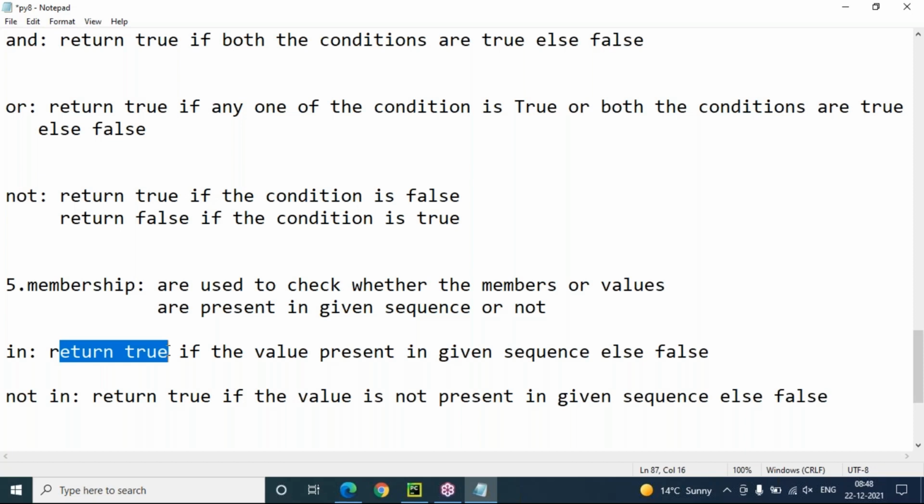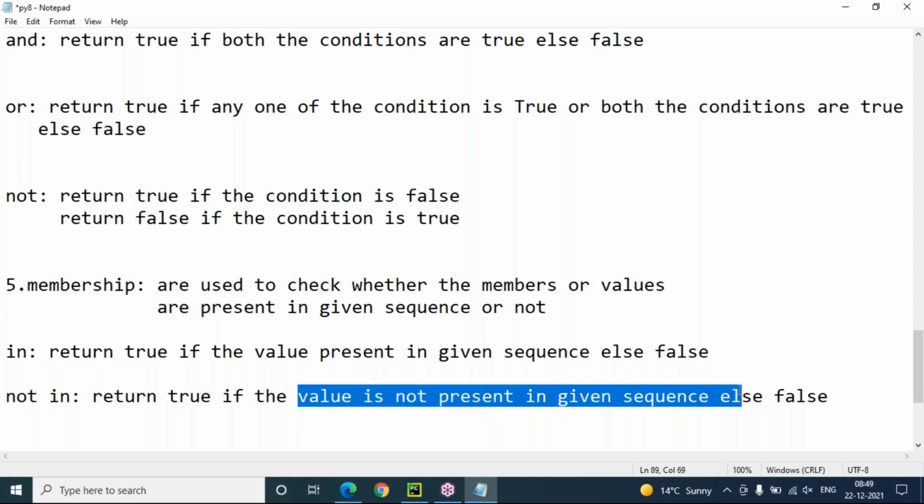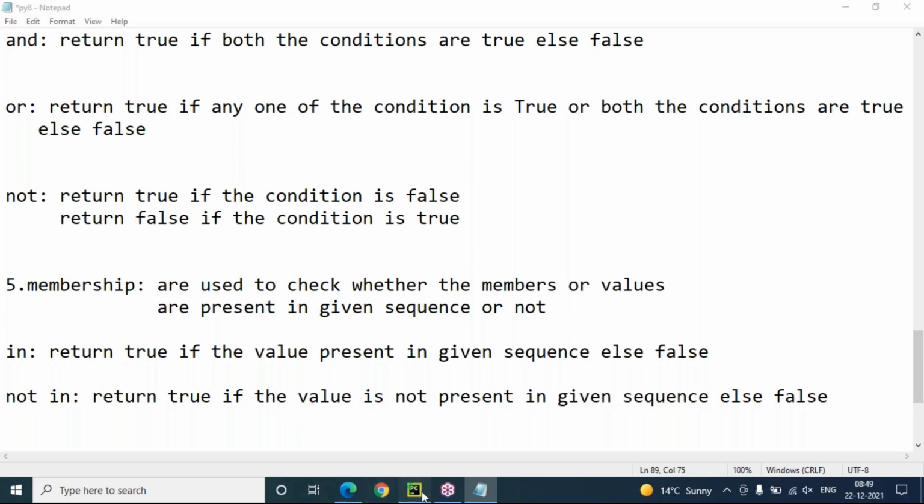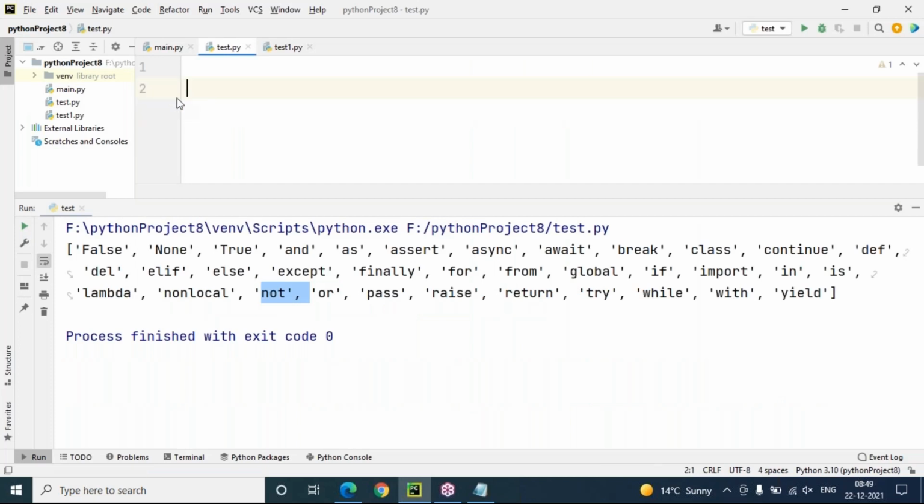In will return true if the value is present in the given sequence, otherwise it returns false. Not in will return true if the value is not present in the given sequence, otherwise it returns false. For example, I have a collection, a list L: 10, 20, 30, 40, 50. I want to check this value: 10 in L or not.